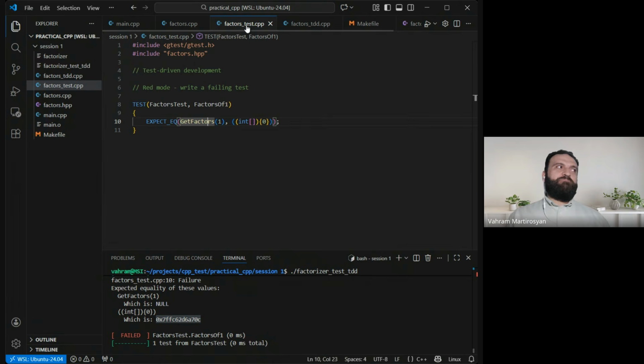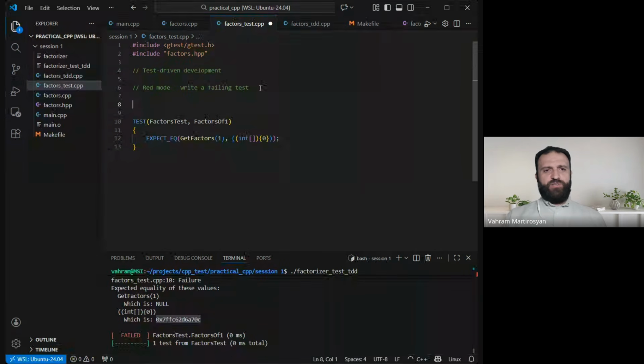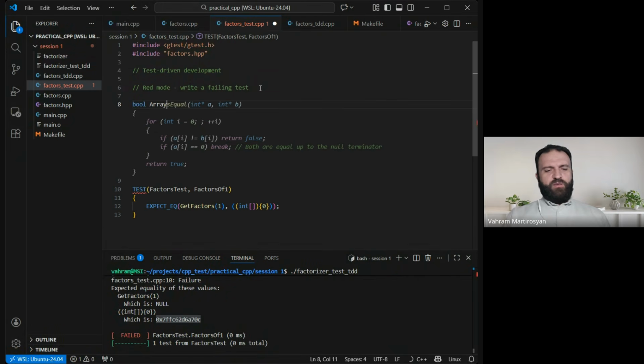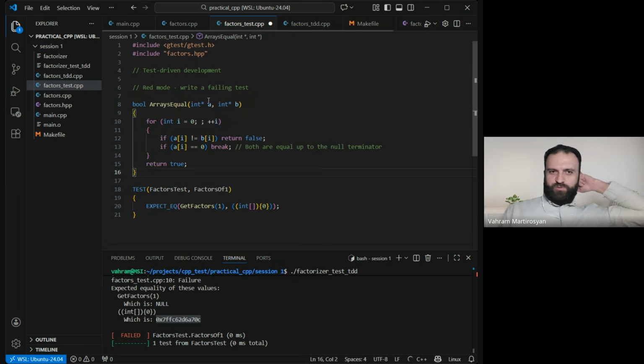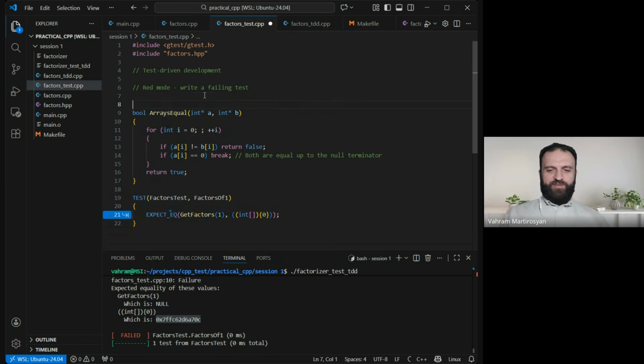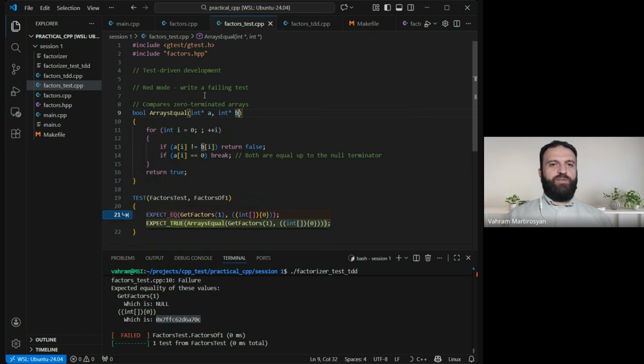So, well, this function is just returning a pointer, and EXPECT_EQ would compare pointers, which is not correct. I mean, we need to compare the contents, right? So, okay, contents. Well, can we do it like this? What if I create a function? Let's call it bool arrays equal, or something like this. We are going to provide two arrays, A and B, zero terminated, okay? It compares zero terminated arrays, because we know that both must be zero terminated, so we're not going to have the length here.